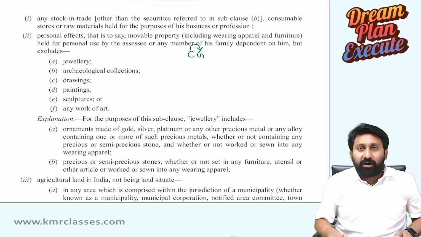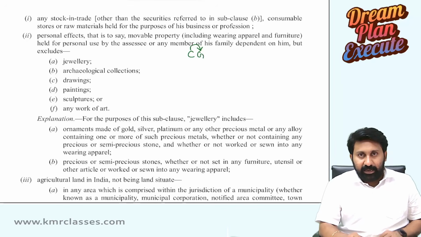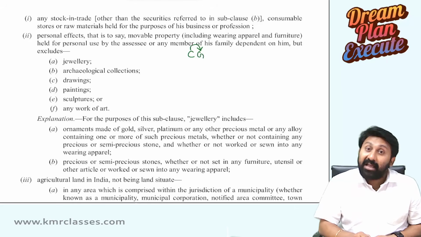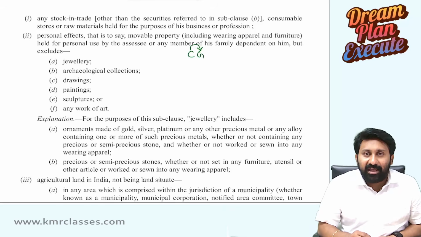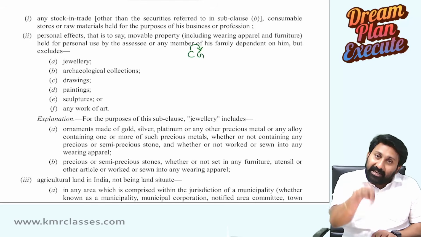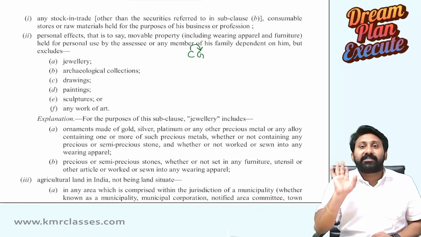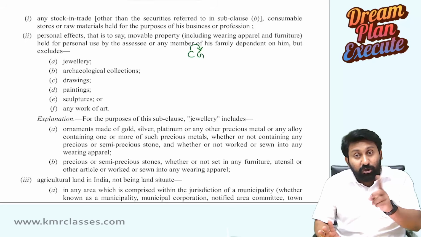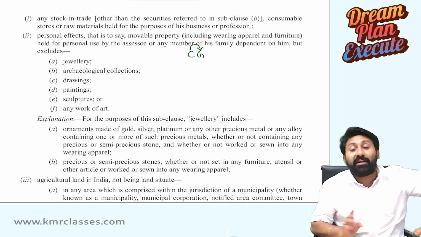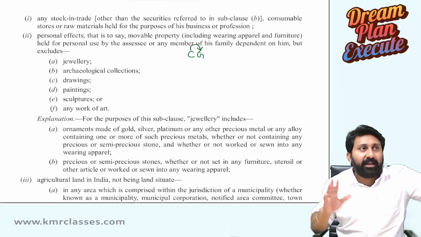What is the understanding here? There is a capital asset, yes. That capital asset is transferred, yes. Is it a personal effect, yes. You sold it, yes. It is not treated as a capital asset. Though it is a movable asset, since it is a personal effect, I will not consider it as a capital asset. Even though you sell, the capital gains chapter will not get attracted. No capital gains on that.